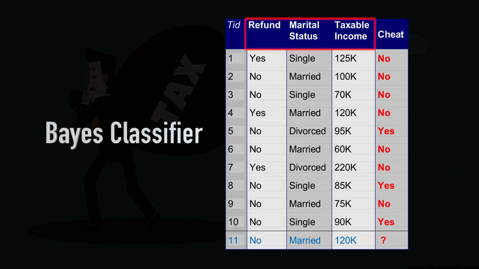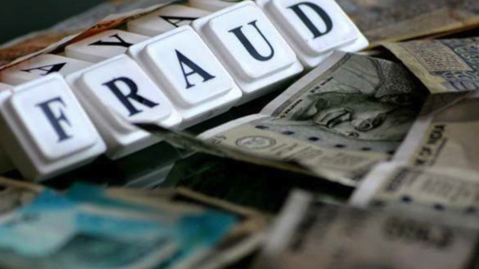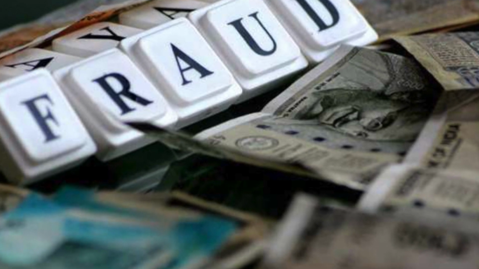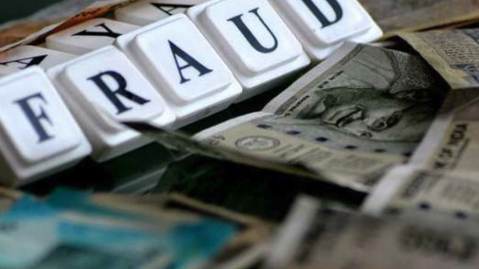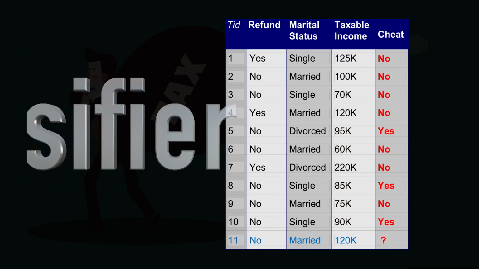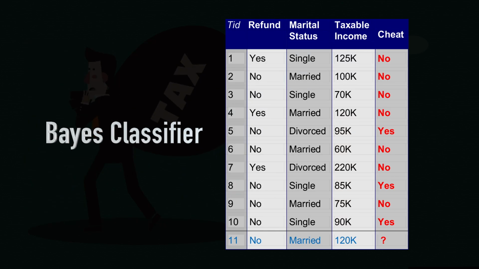So, based on these three attributes, refund, marital status and taxable income, we will decide whether the person is going to cheat the income tax office or will not cheat the income tax office. That is basically the decision that we have to make. Now, to do that we have to have some prior data. So, if you look at this table once again carefully, you will find that there are 10 records on the top, and these 10 records are labeled in the sense that the cheat column is filled up.